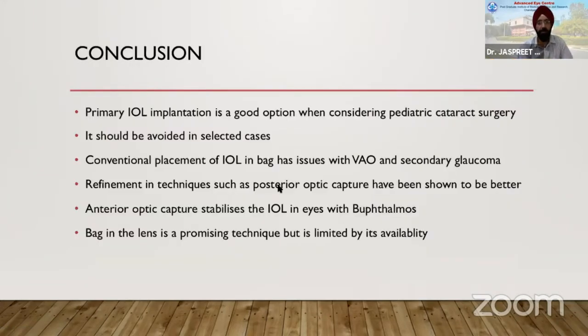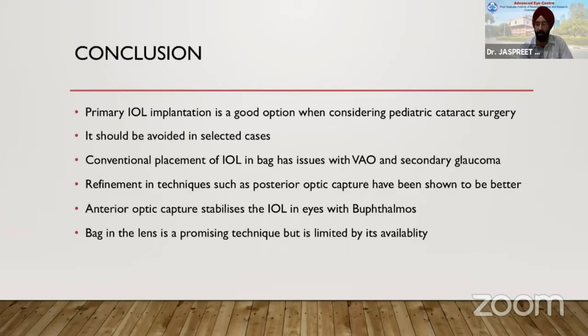So I would like to conclude by saying that primary IOL implantation is a good option when considering pediatric cataract surgery. It should be avoided in selected cases, as I have just enumerated. Conventional placement of the IOL in the bag has issues with VAO and secondary glaucoma. Refinements in techniques such as posterior optic capture have been shown to be better in terms of inflammation. The VAO is almost the same.